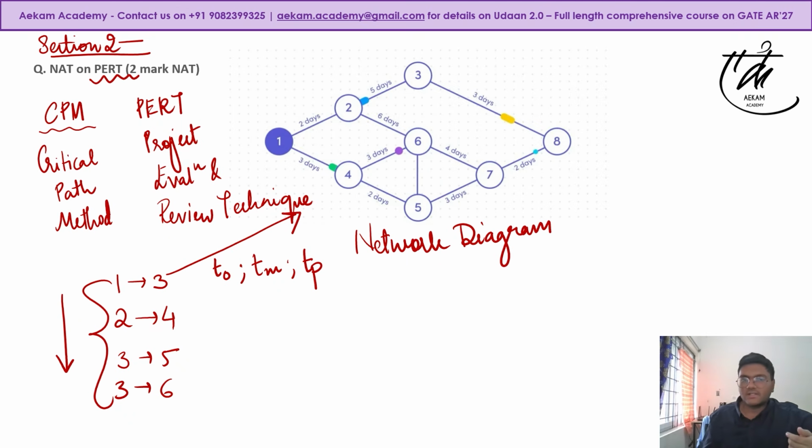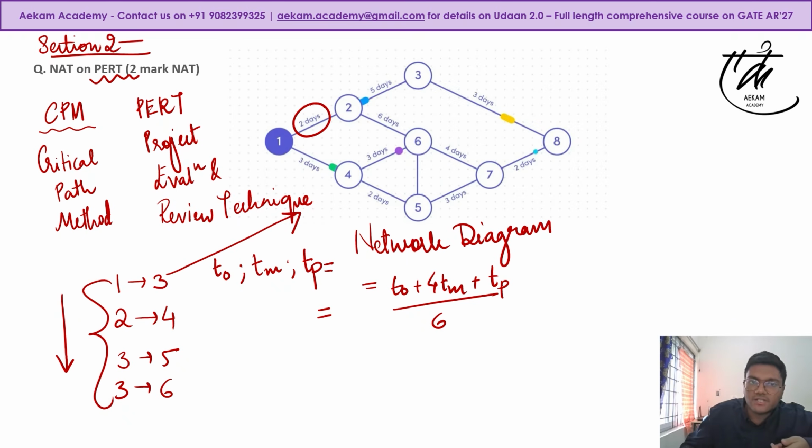We know the estimated duration is generally (TO + 4TM + TP) / 6. So you have to find the individual durations. These durations were not given directly. They were given as TO, TM, TP, and you have to apply this formula and individually get all the durations.